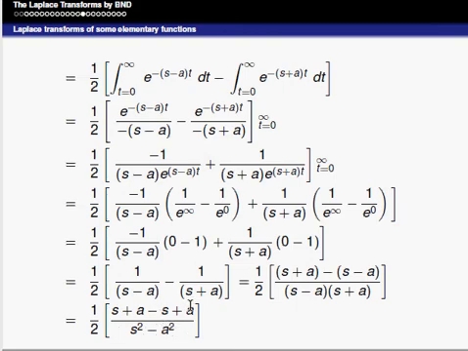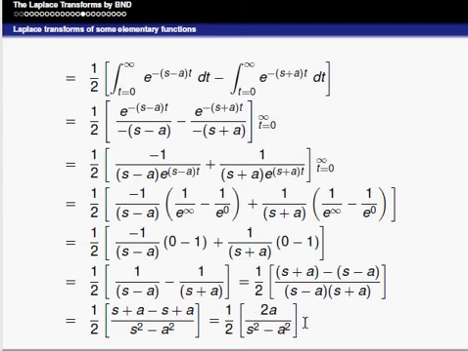Here we should cancel the term of s. So, that can be rewritten as 1 by 2 into 2a divided by s square minus a square.